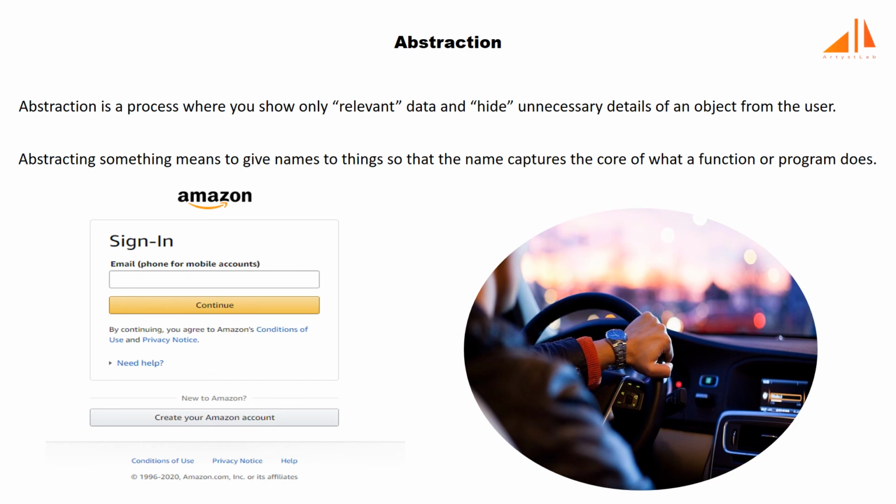A car in itself is a well-defined object which is composed of several other smaller objects like a gearing system, steering mechanism, and engine, which again have their own subsystems. But are we humans really worried about these technical details? The answer is no. For humans, a car is one single object which can be managed with the help of its subsystems even if their internal details are not known.